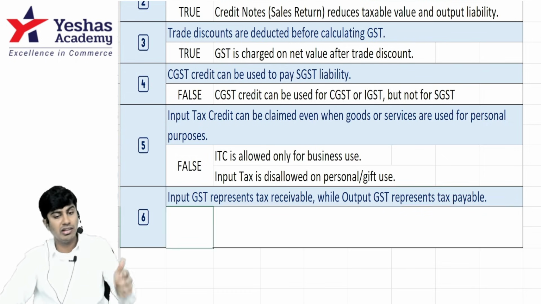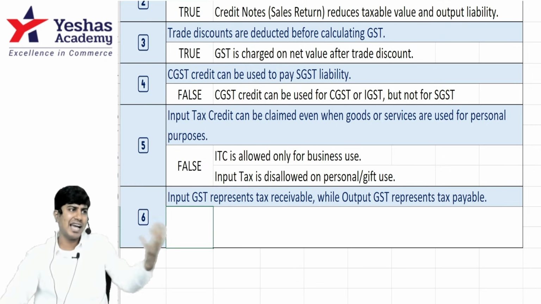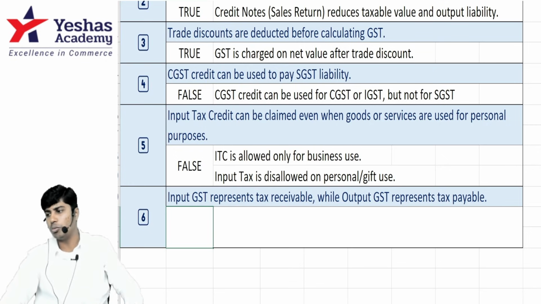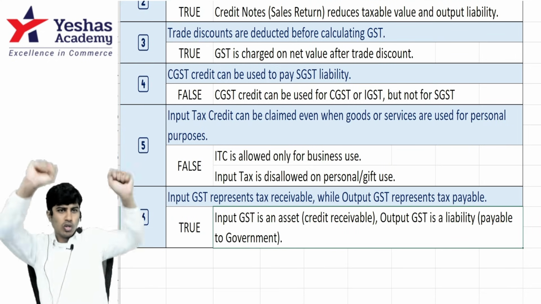Last one, input GST represents tax receivable. Tax already paid will be represented in our books as receivable from the government if we don't have to pay. And output GST represents tax payable. Yes, output GST is tax collected from our customers, what we have to pay to the government. The answer is true. Got this?